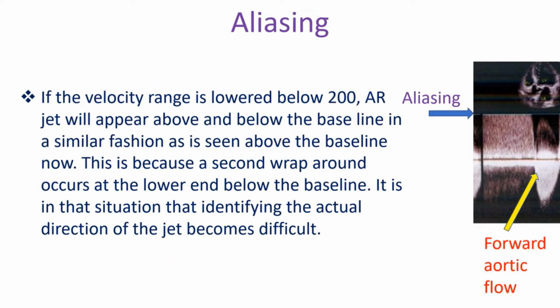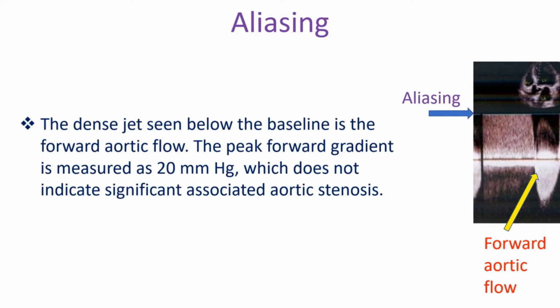If the velocity range is lowered below 200, the AR jet will appear above and below the baseline in a similar fashion as is seen above the baseline now. This is because a second wraparound occurs at the lower end below the baseline. It is in that situation that identifying the actual direction of the jet becomes difficult. The dense jet seen below the baseline is the forward aortic flow. The peak forward gradient is measured as 20 mm of mercury, which does not indicate significant associated aortic stenosis.